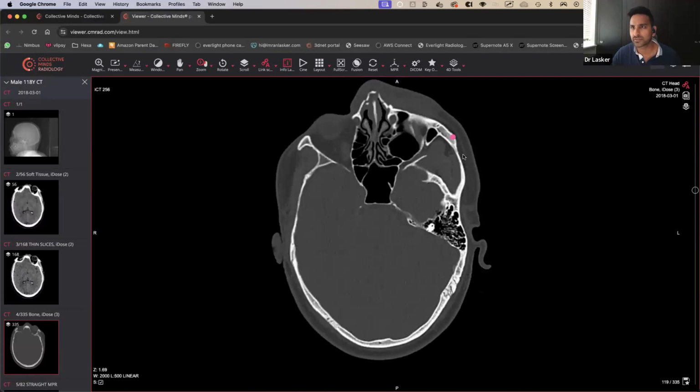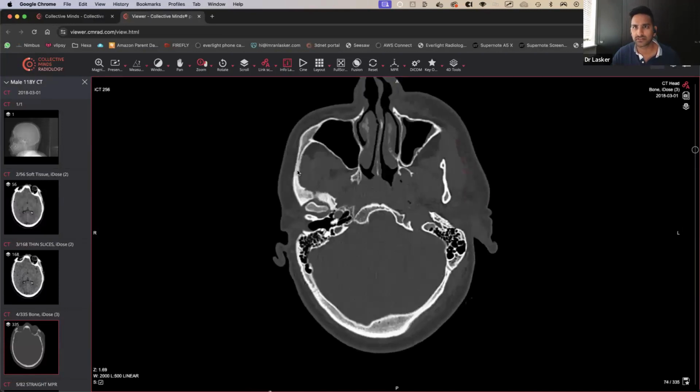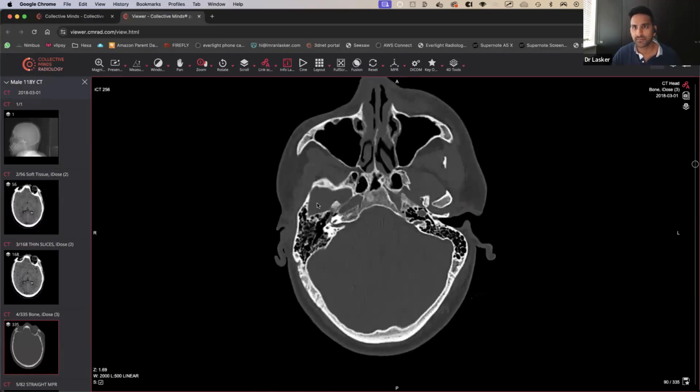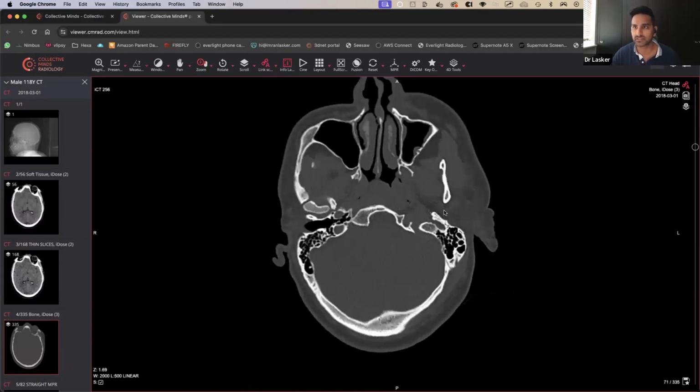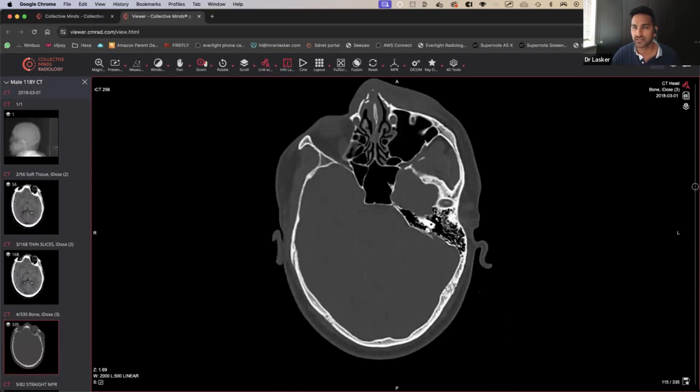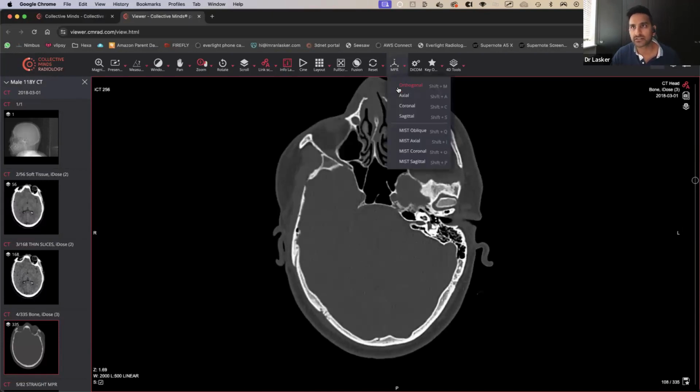One of the other things you want to do is make sure you have a look at the zygomatic arches because they are very commonly fractured. Look at the mandibles. The number of times you get mandibular fractures missed on these things. So just be very, very careful. Have a look. Still haven't seen anything grossly abnormal here.